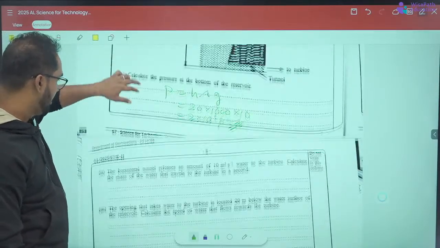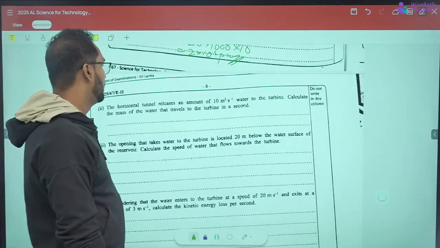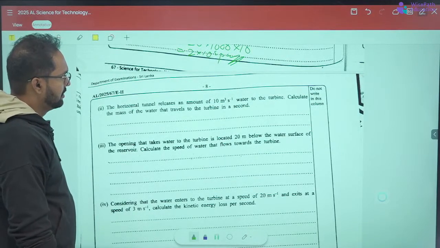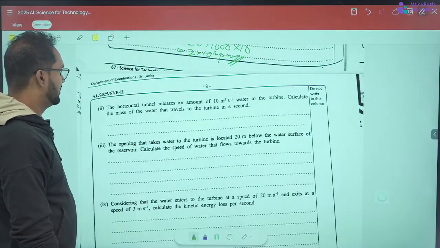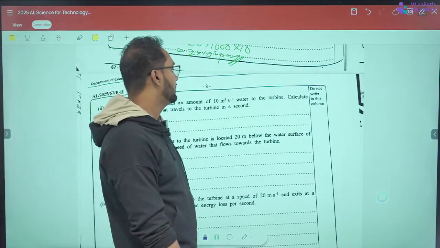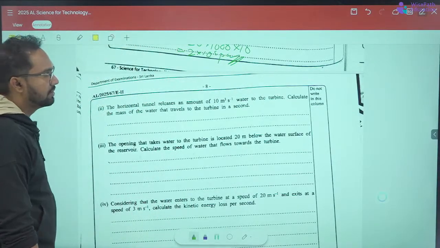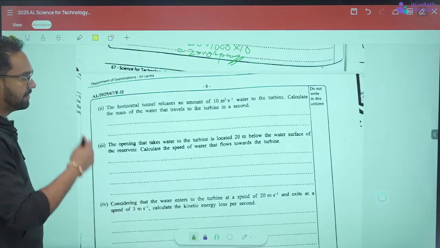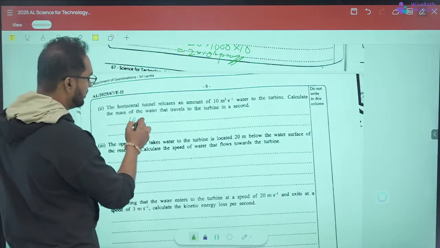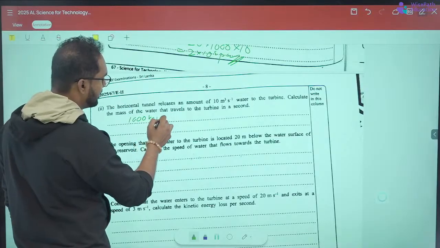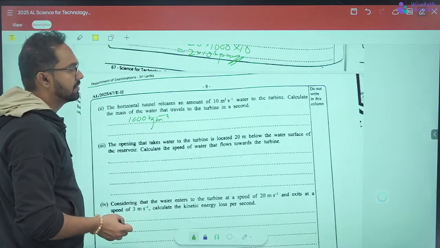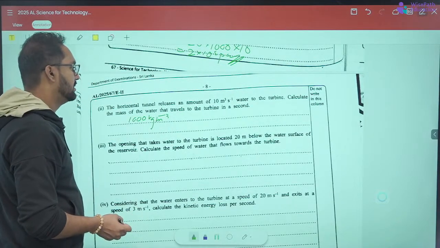Yeah. The horizontal tunnel, what does it say? The horizontal tunnel releases an amount of 10 cubic meters per second water to the turbine. Calculate the mass of the water that travels to the turbine in 1 second. So the density of water is 1000 kilograms per cubic meter, right? This is the density. So it says per second 10 cubic meters are released, right?